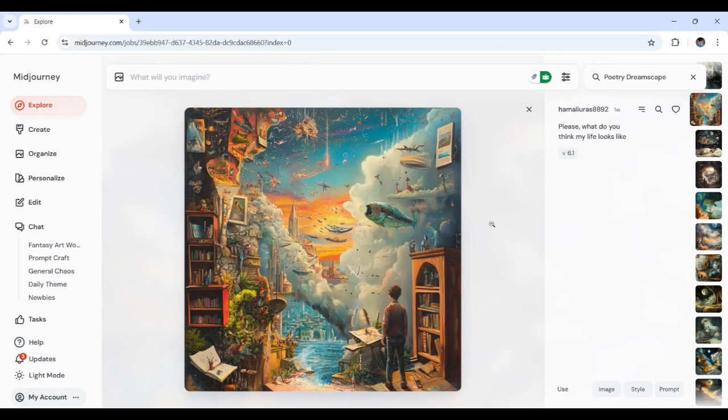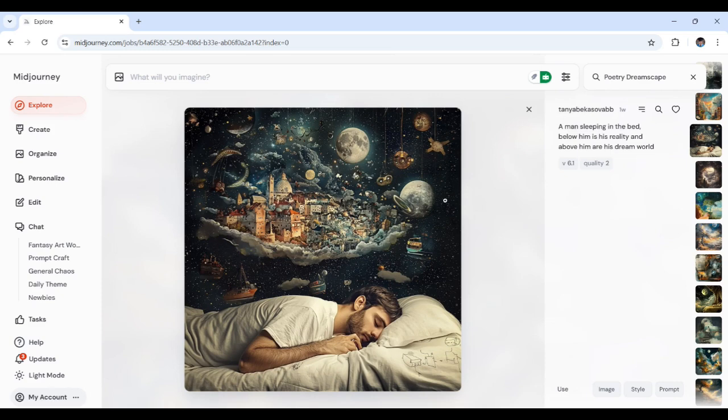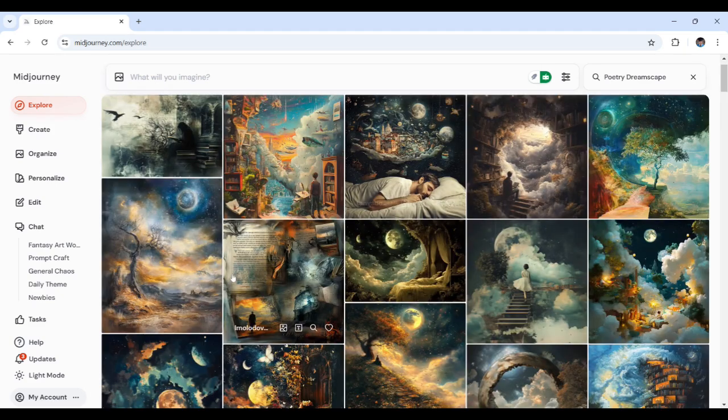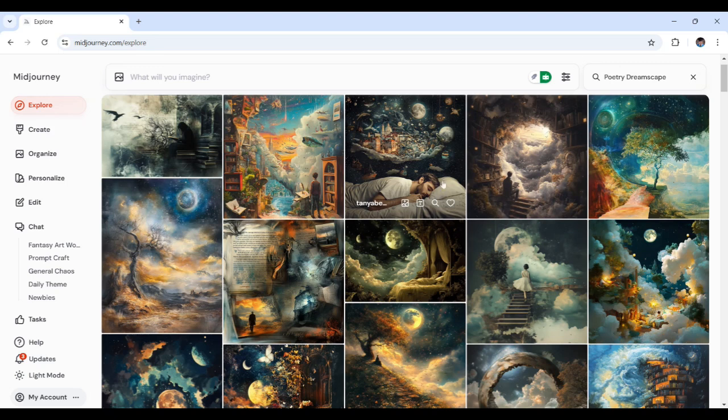Lastly, let's dive into dreamlike experimental poetry. These types of poems thrive on surreal and otherworldly imagery, and now Midjourney is perfect for this. Now imagine a floating island that is surrounded by cascading waterfalls glowing under the light of a full moon. So this visual will pair beautifully with a poem about escapism or the subconscious.